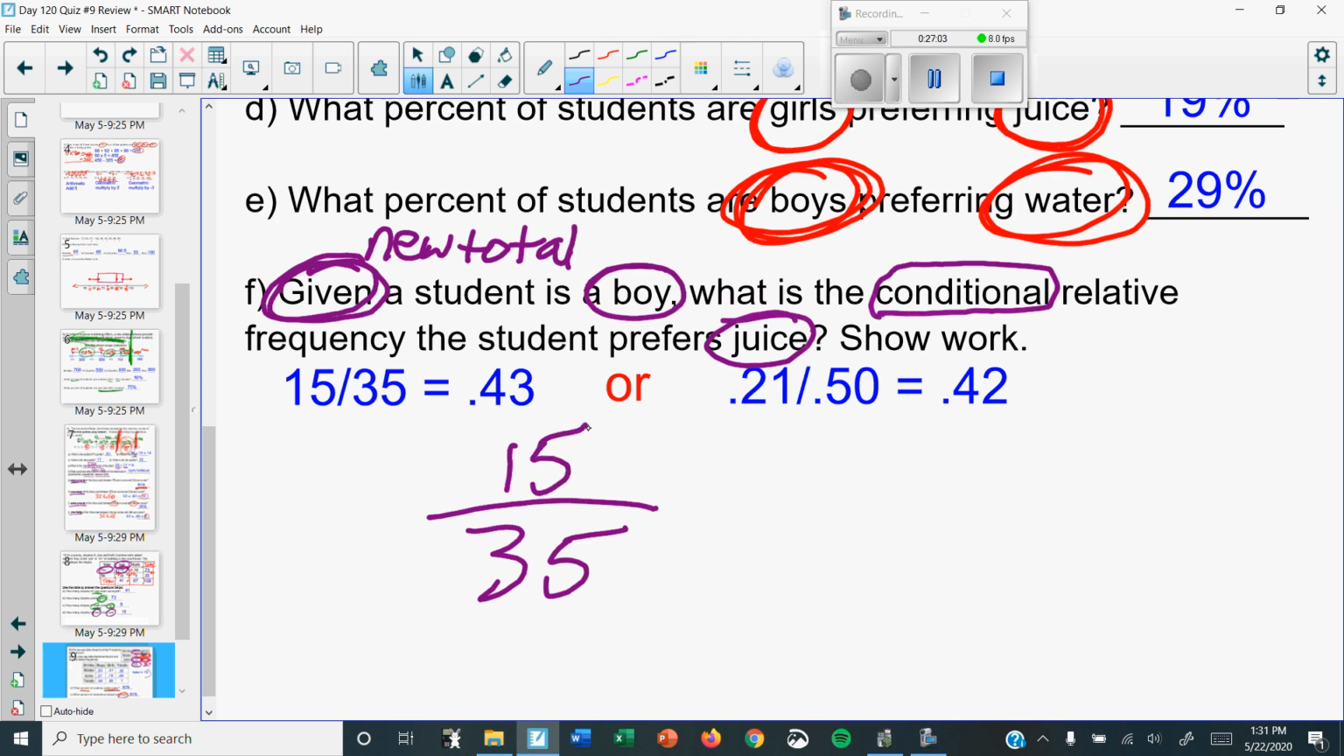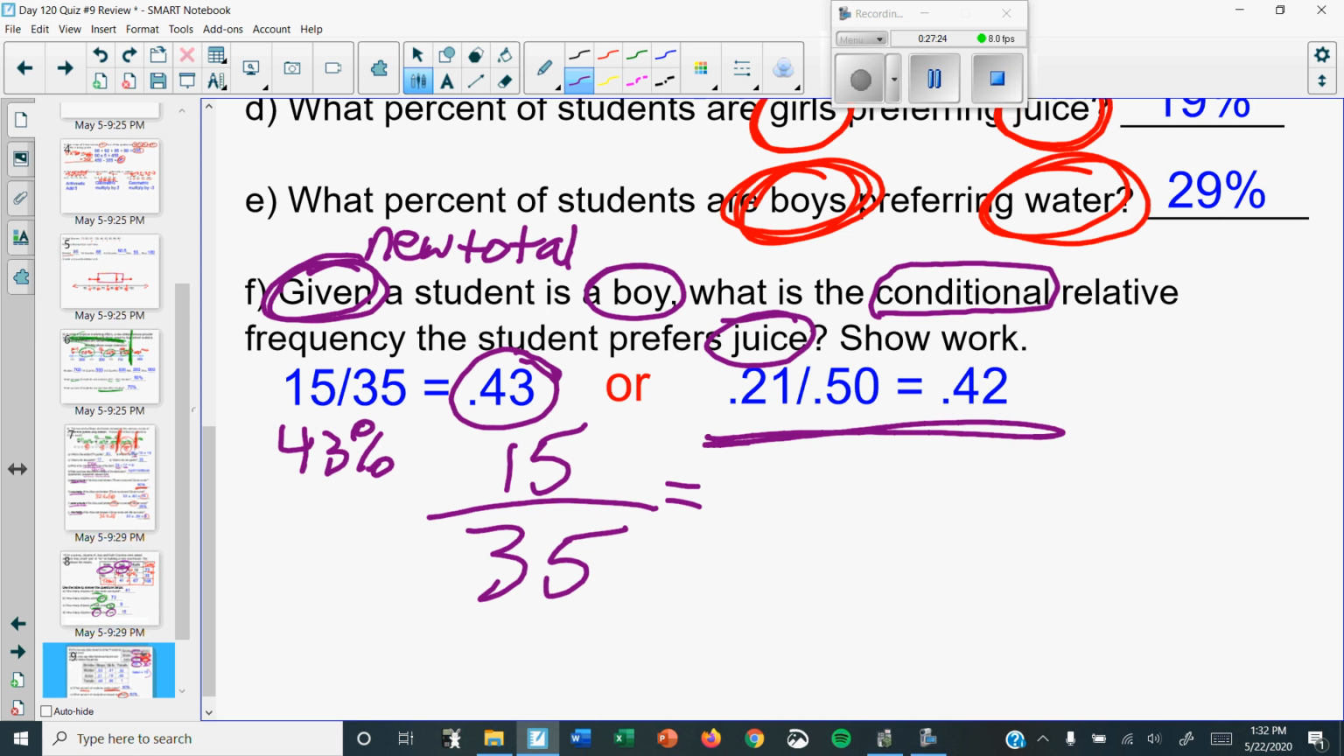So then all you have to do is do 15 divided by 35, not 15 divided by 70, because that would include the girls, given that they're a boy. So out of the 35 boys, 15 of them prefer juice. So when you divide that, you get 0.43. Now, it never said percent, so you can either leave it as 0.43, you could write 43%.